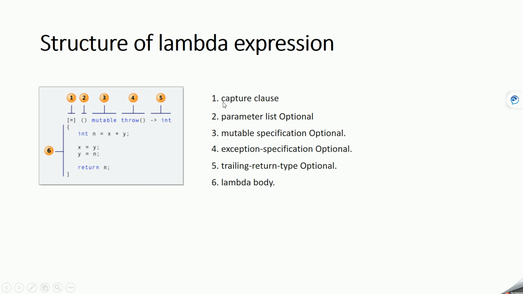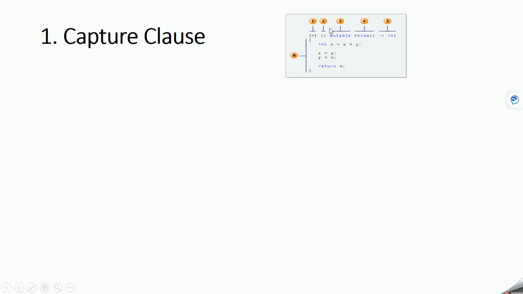Now let's see what the capture clause means. The first part is the capture clause. The capture clause specifies how you want to capture a value or variable which is declared outside this lambda function.